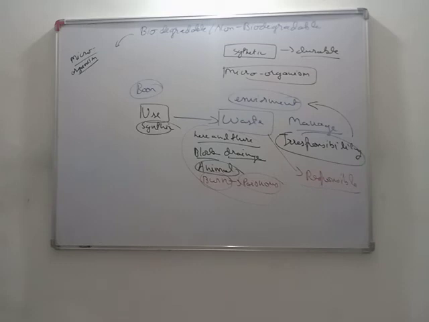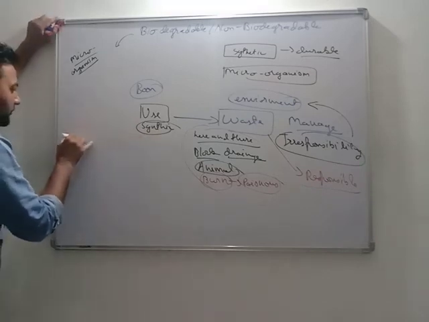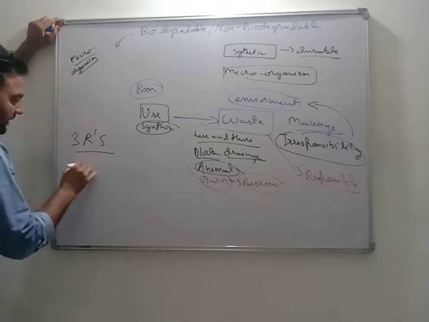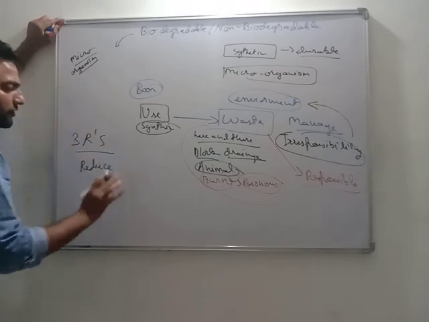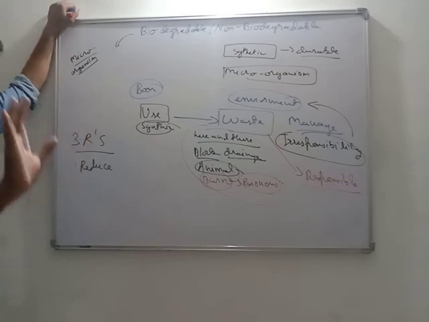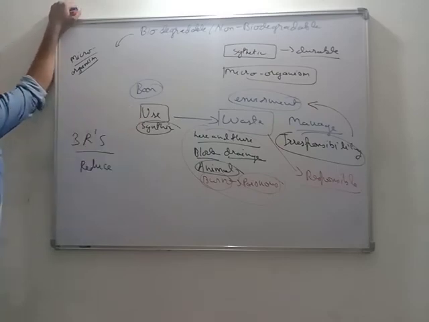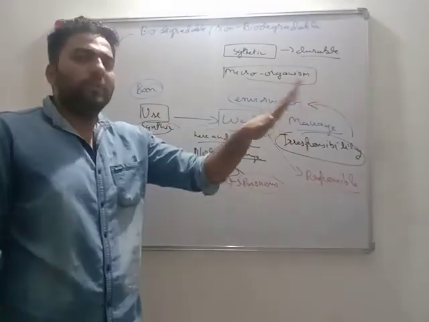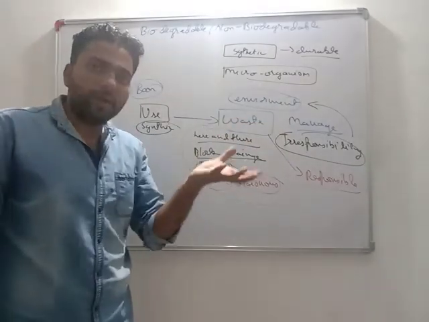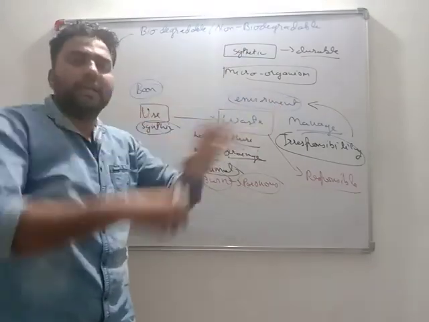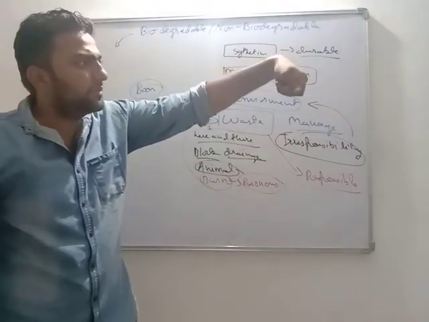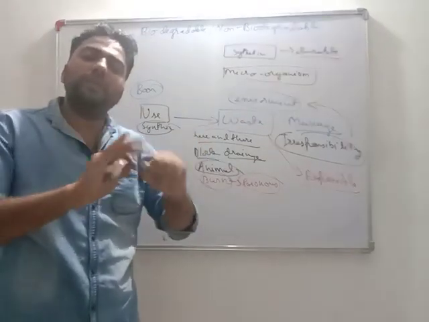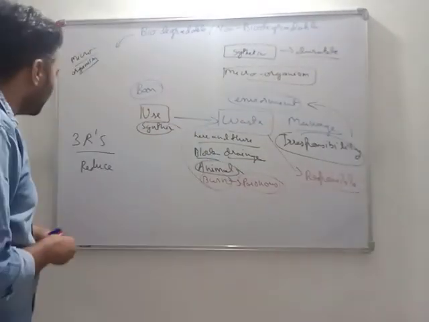What we can do is that we can use 3 R's. What are the 3 R's? Reduce the use of plastic. Don't use plastic too much. Use only as much as required. Means I am going to any shop. I am telling uncle, okay, give me a milk packet. He is giving the milk packet. Now he is giving a plastic bag and putting it in. I say no. I'll just keep this milk in my hand and I will go. So you reduce. If you don't need it, no need to use any plastic material.